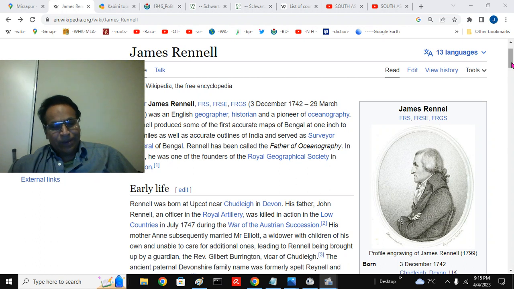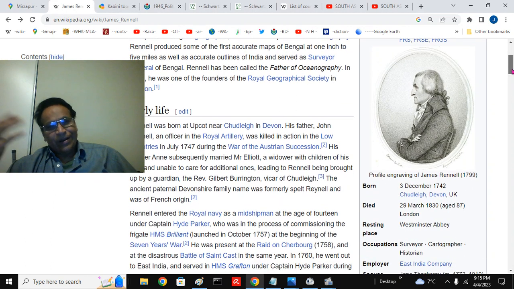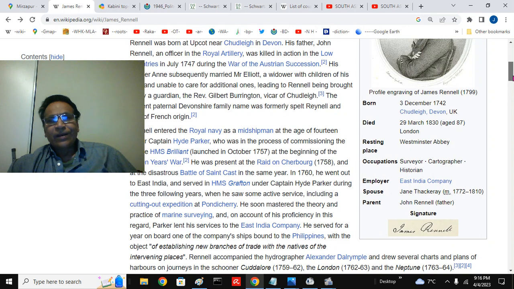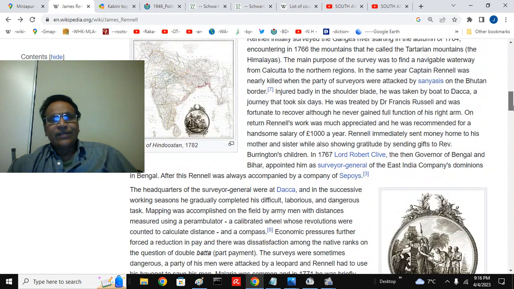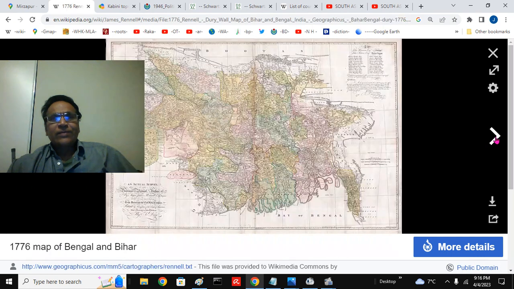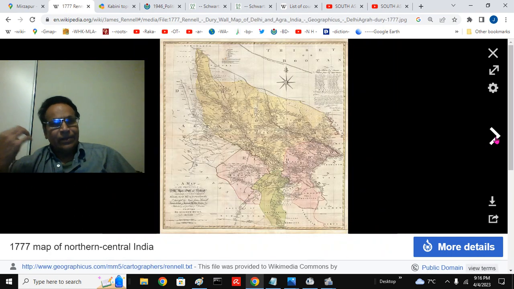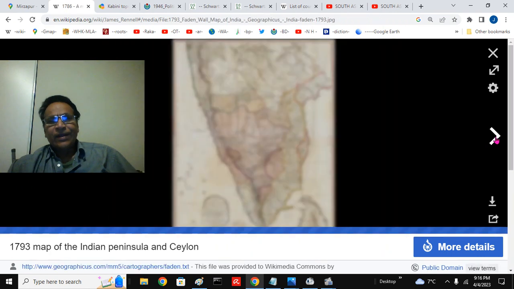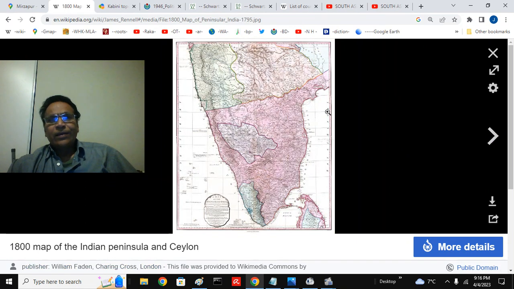He started mapping the British conquered territories after the Battle of Plassey in the Gangetic Delta in Paschim Bengal, the West Bengal. You can see some of the maps he made, a fascinating map, and later the knowledge accumulated by the surveyors and geographers was further enhanced to make clear-cut maps.